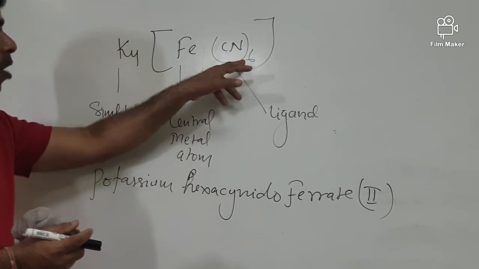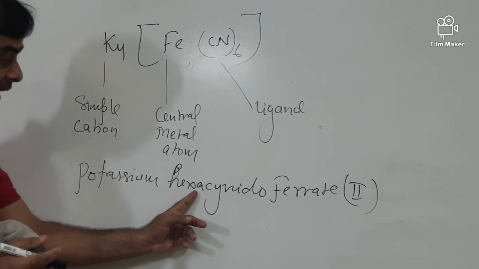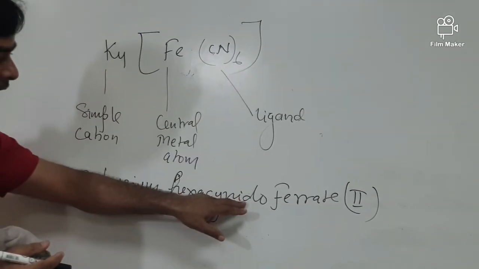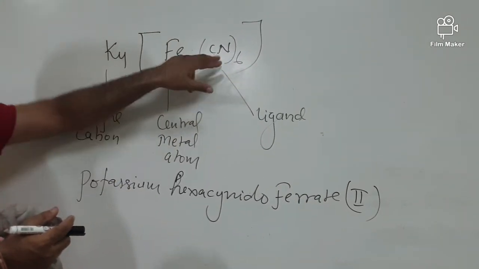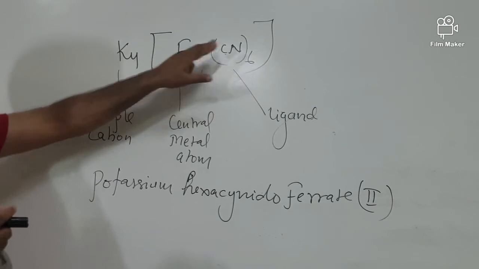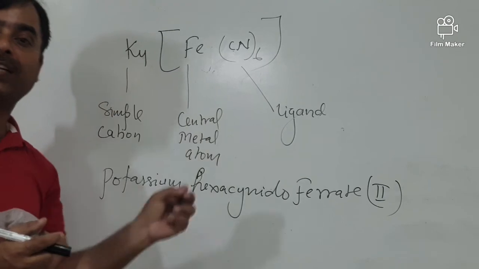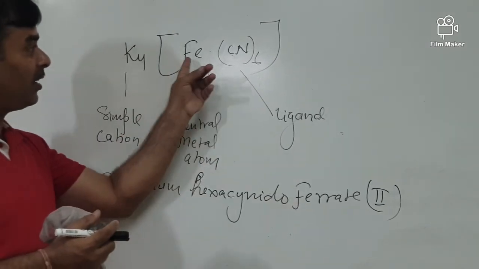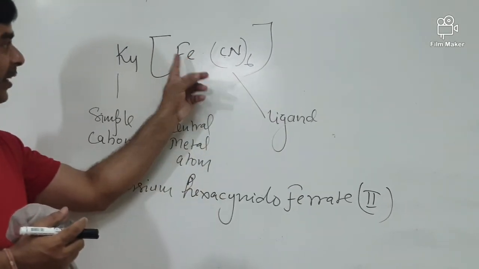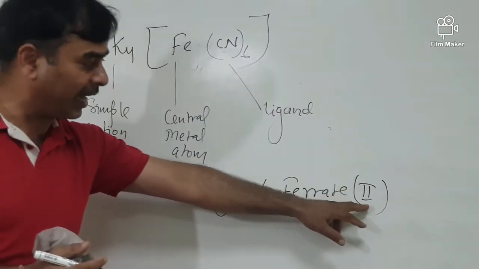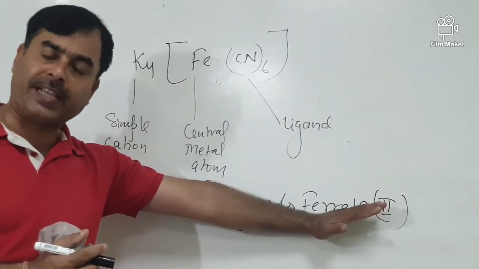Then, how many ligands does it have? It has 6 ligands, so I have written hexa. Name of the ligand, cyanido. Then, if a central metal atom is surrounded with anionic ligands, you write the Latin name of the central metal atom with the suffix ate. The Latin name of Fe is ferrum, so I have used ferrate. Then the oxidation number of Fe in this compound is 2, so you should write the oxidation number in Roman numerals. That's it.